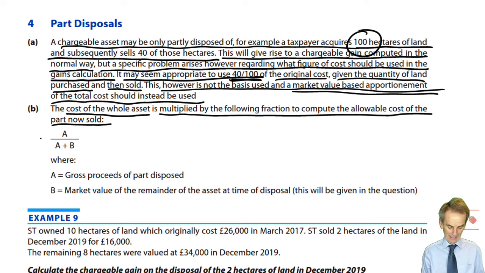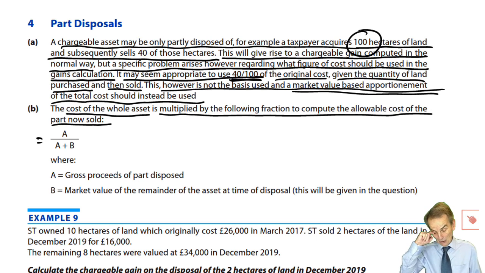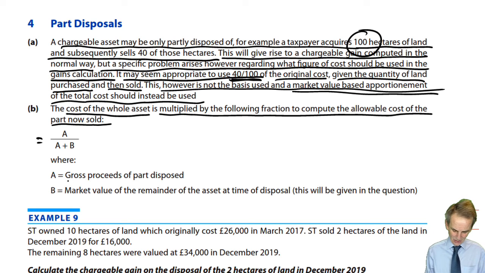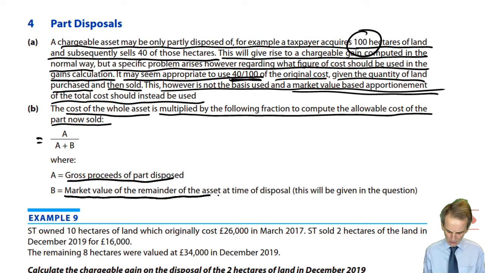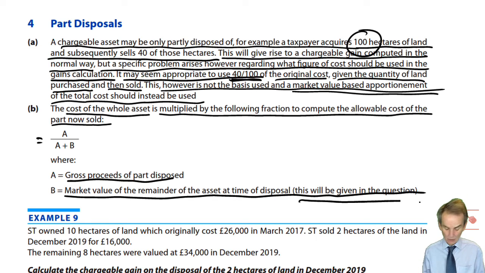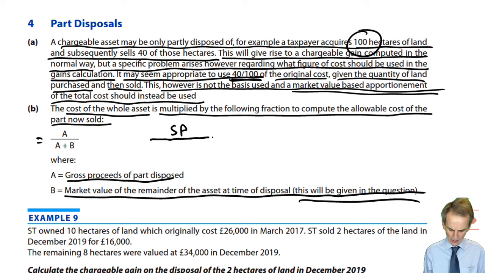And we multiply that total cost out by the following fraction to compute that allowable cost of the part now sold. Now, again, in that form as it looks at you in the notes there, it is the world's most useless fraction, A over A plus B. It's only any use to you if you remember what those letters stand for. So A is your gross proceeds, and B is the market value of the remainder of the asset at the time of disposal. A figure that you can't make up, it must be given to you in the question. So what we've got is, what are the current sales proceeds on this sale, a figure you know, over the self-same sale proceeds.